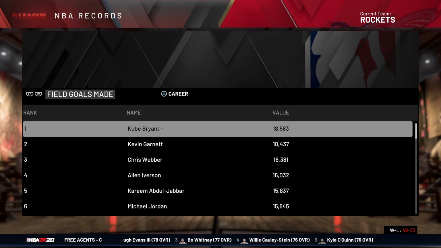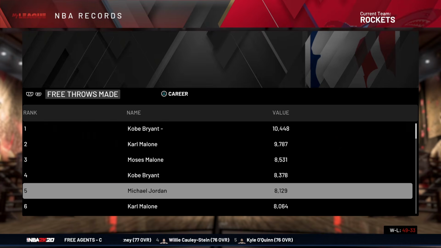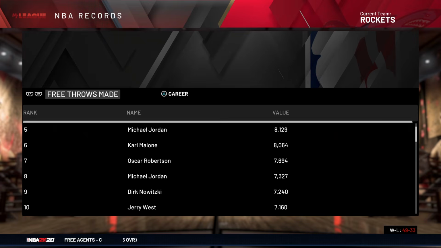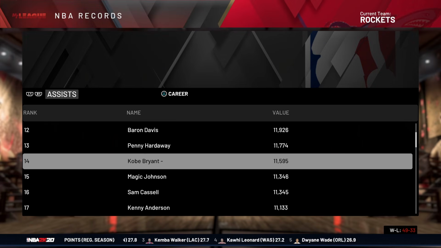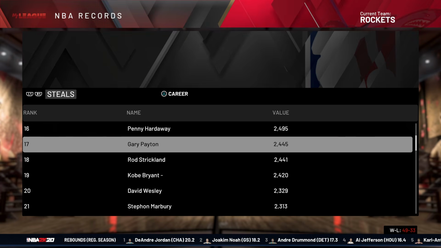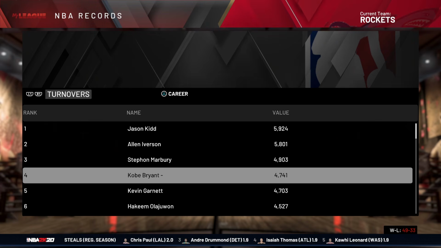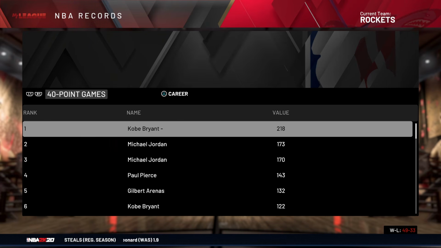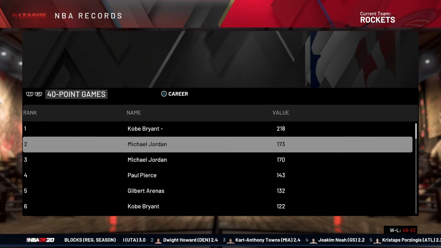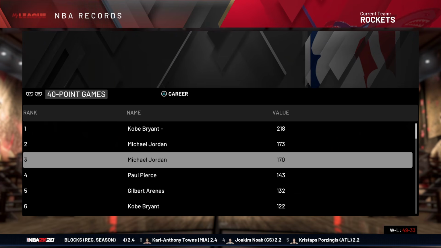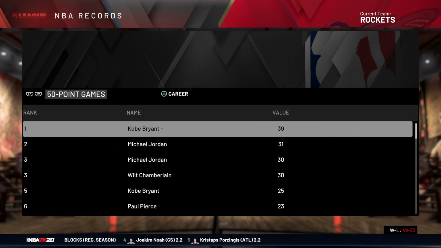Kobe has most field goals as well, and 6th in threes, 1st in free throws. I know that sounded a little bit too excited for free throws, but I mean, he's a guard for God's sake. 14th in assists, 19th in steals, most minutes, 4th most turnovers, 2nd most games played, 1st in 40-point games with 218, more than Michael Jordan and both of his aliases, because we had a Michael Jordan in this league too, which is kind of just a carry on from that other Mike, but you get it. 1st in 50-point games with 39.